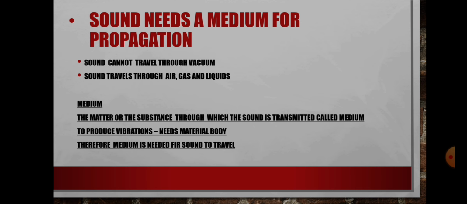The matter or substance through which the sound is transmitted is called the medium. To produce vibrations, we need a material body. Therefore, a medium is needed for sound to travel. Okay? Next,